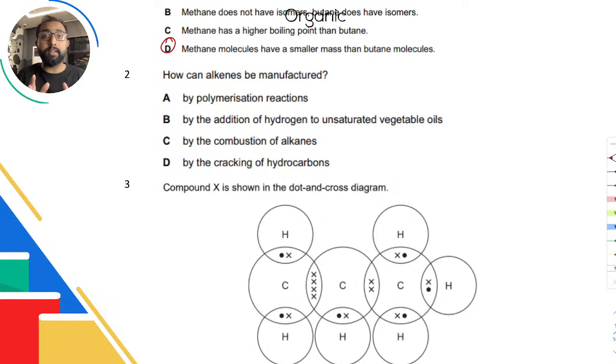First, we do cracking on petroleum products because we want to get hydrogen gas. We use hydrogen to make ammonia. We use hydrogen for margarine manufacturing. We use hydrogen as a fuel. Okay, so those are some different uses of hydrogen. So we can use cracking for that. Similarly, we can use cracking to convert larger molecules into smaller ones.